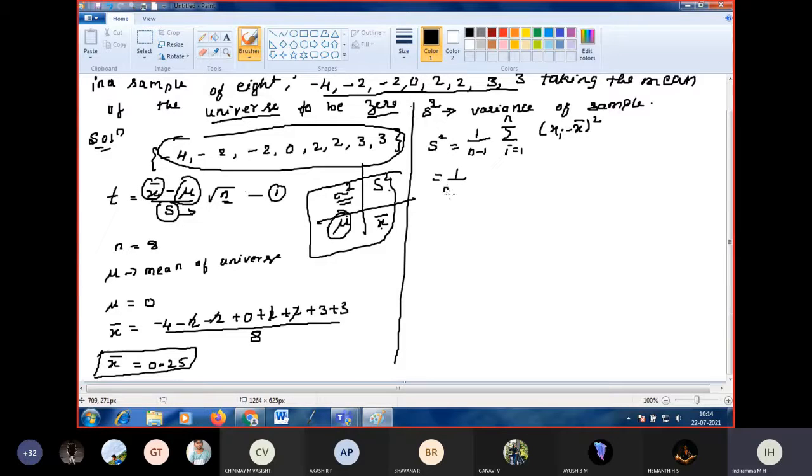Now go on substituting the values. N is 8 minus 1. Next xi means this is x1, x2, x3, x4, x5, x6, x7, x8.